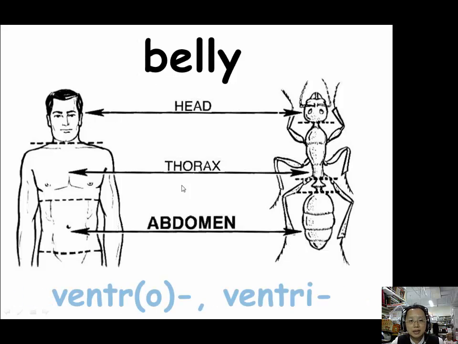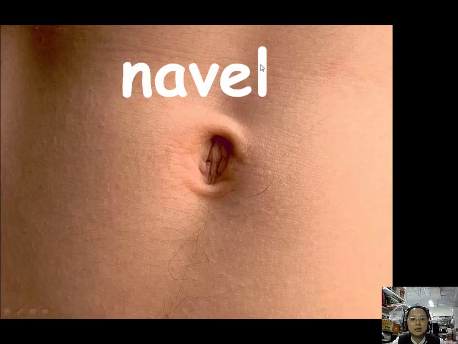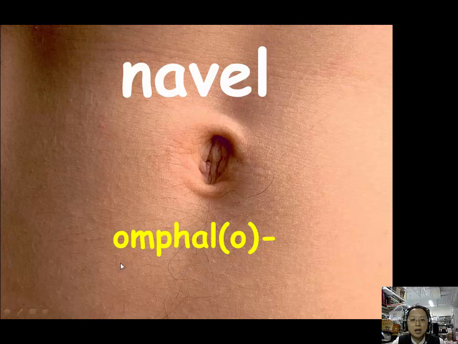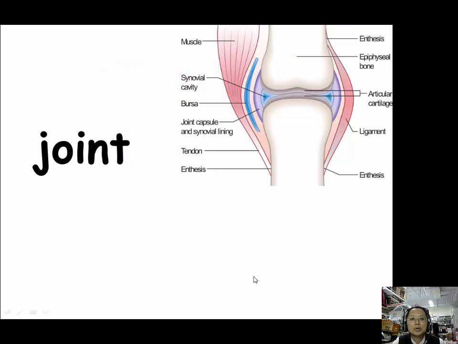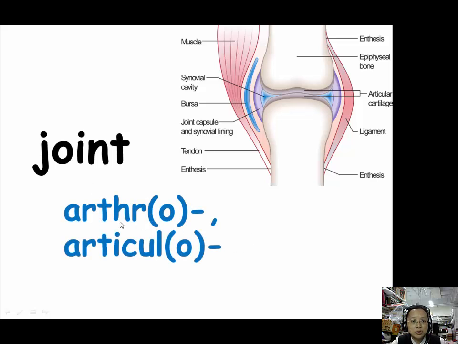For belly, we use ventral, ventro, or ventri. For navel, our belly button, we use omphalo.